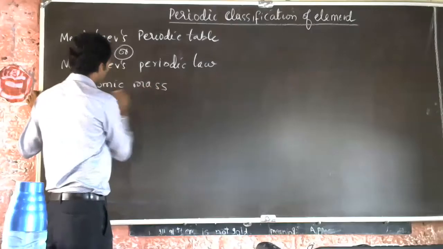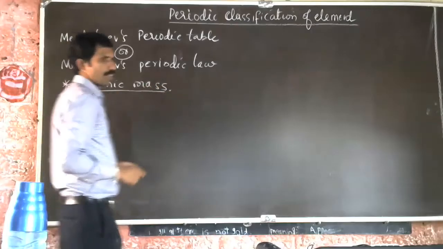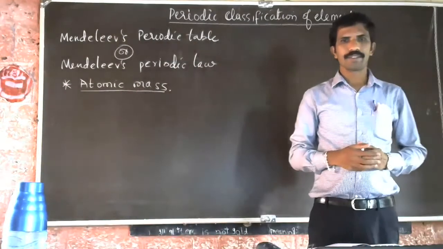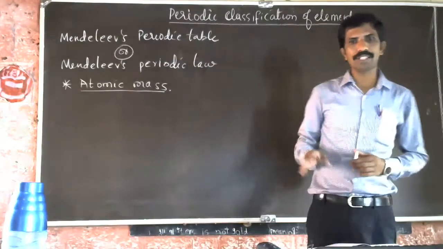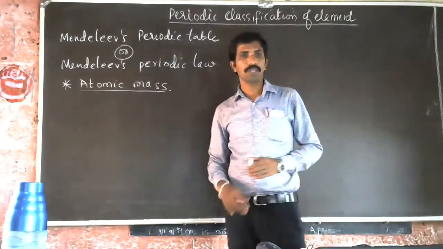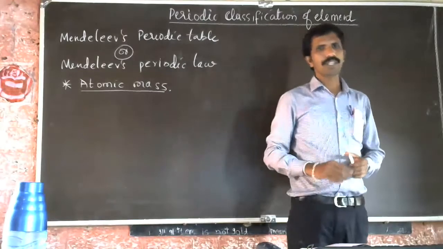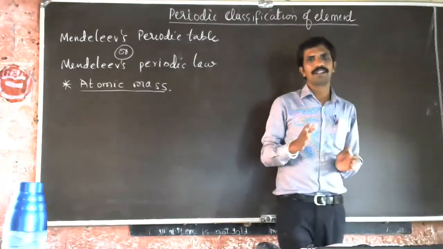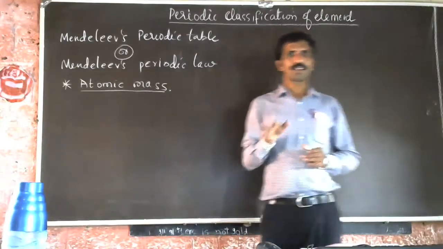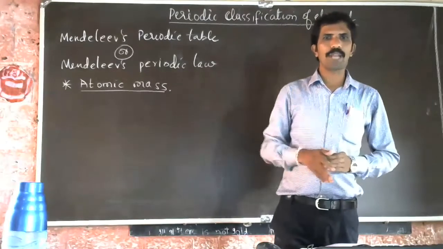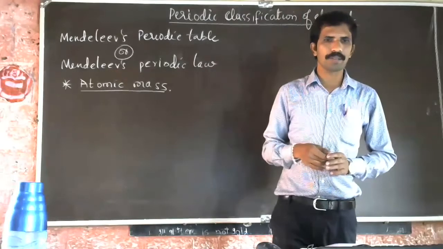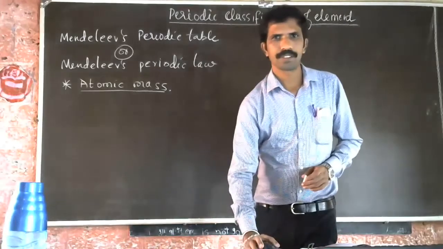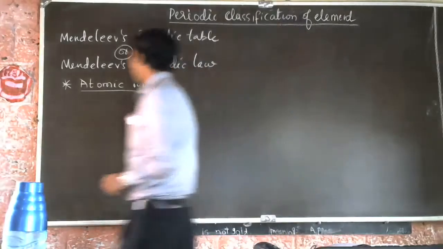On the basis of atomic mass only, this theory was proposed, or he tried to classify the elements. I told you yesterday only. So it was a benchmark work which helped to construct the modern periodic table.